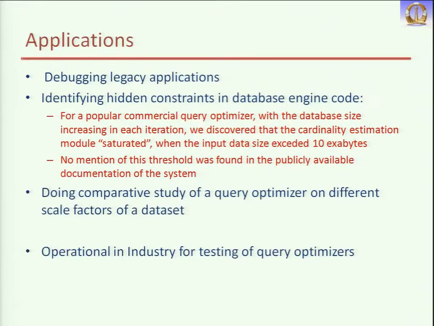Now suppose this happens in the real world, what will happen? Everything will crash. Usually, because 10 exabytes is a very big value, you can't reach it in real time, so in the real world you can't do it. We were able to find this issue using this. We found a few more issues with cardinality estimation in another database also. Then we use it for doing comparative studies of query optimizers on different sizes of databases. You can create different sizes of databases and then do the analysis like we did earlier.